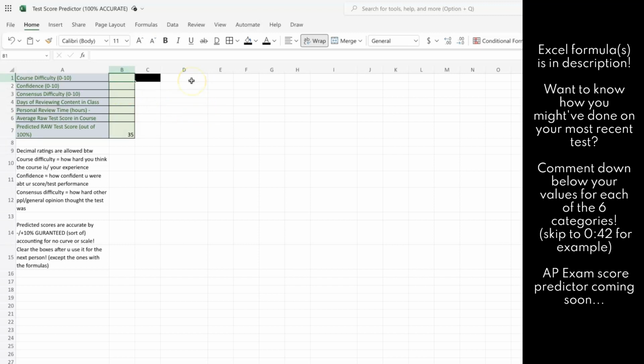So yeah, let's just have an example here just to see how this works. So let's say we have Bob, right? Bob wants to know how he's going to do on his next math test, right? So the first thing you're going to input is the course difficulty on a rating from 0 to 10. So overall, how difficult do you think the course that you're taking is?